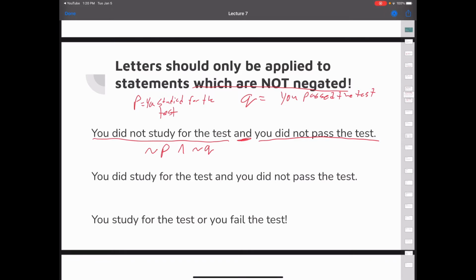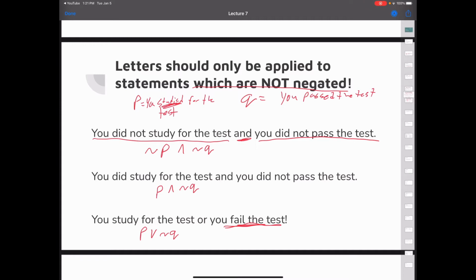The first one says you did study for the test, so we have just a P. And you did not pass the test, so this time we still have the not Q. And now the third one says you study for the test, or you fail the test. I put it in past tense, I probably shouldn't have. You study for the test, P, or we have our or symbol, you fail the test. Now this time it doesn't say you did not pass the test, but if you didn't pass the test, then you failed the test. So we can still use our not Q.